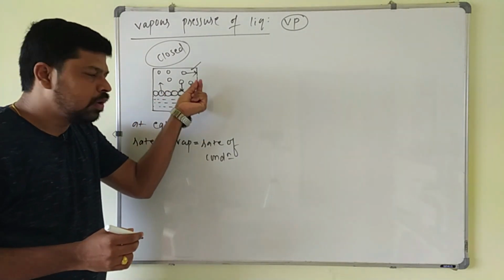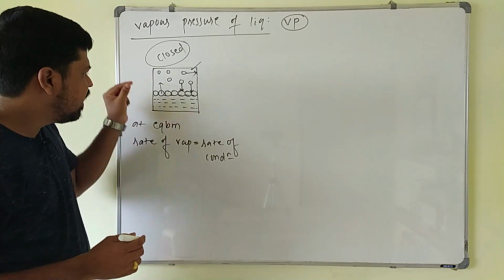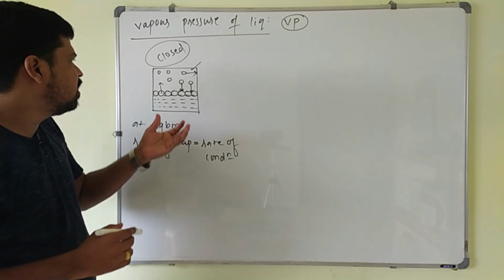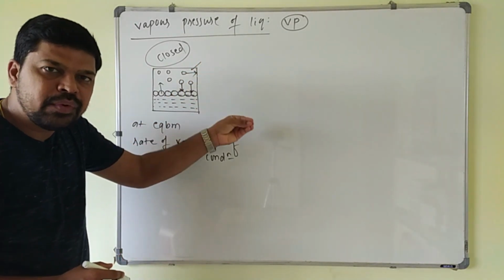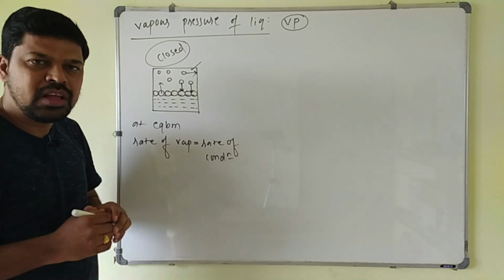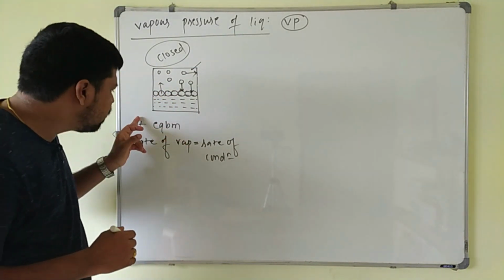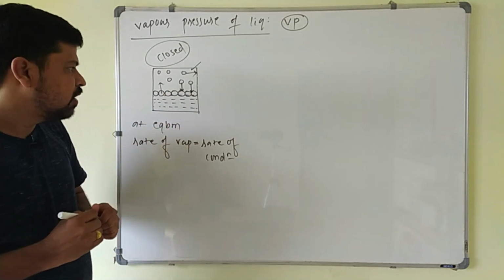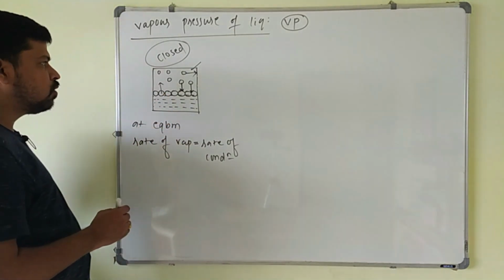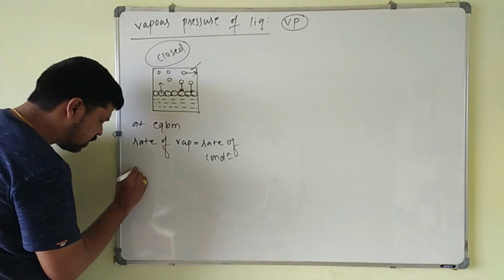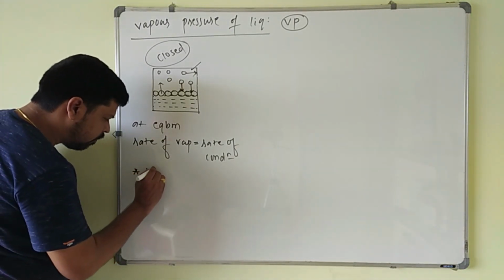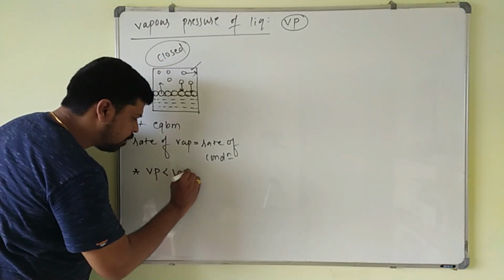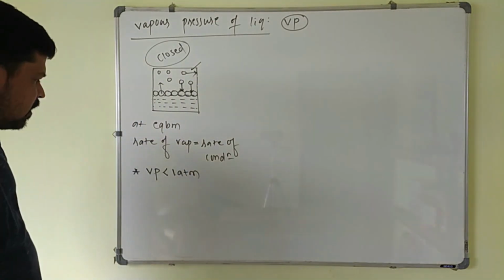The pressure created by the vapors on the surface of the liquid in equilibrium position is called what? Vapor pressure. Or else you can quote it like this: the pressure exerted by the vapors in equilibrium with the liquid is called vapor pressure here. The condition is equilibrium; you have to take it. At equilibrium, compulsorily you have to use the word equilibrium here. Okay. So the important points about vapor pressure: first point I will write, vapor pressure of any liquid is always less than 1 atmospheric pressure. This is the first point.